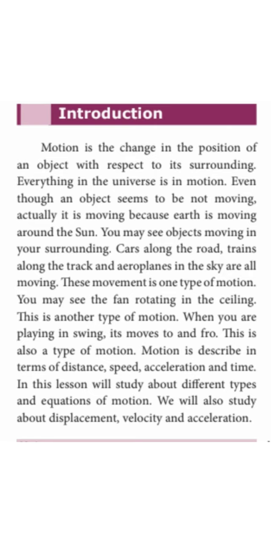So motion is described in terms of distance, speed, acceleration and time. Dear children, in this chapter we are going to discuss what is motion, what are the types of motion, and what is meant by speed, distance, displacement, velocity and acceleration. Today we are going to see all the definitions and one important question, a 5-mark question: what are the various types of motion?